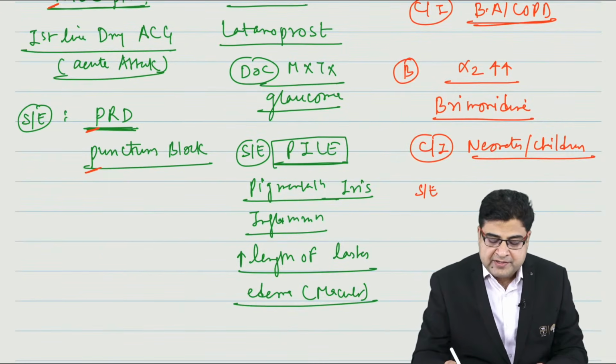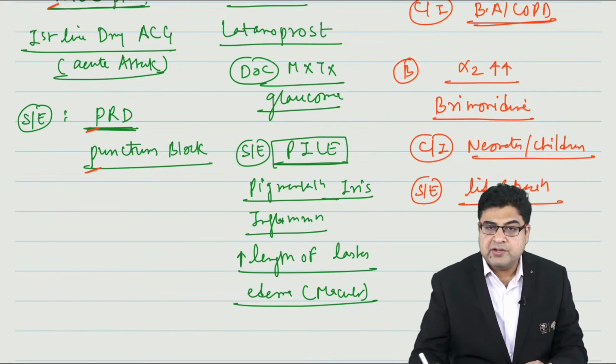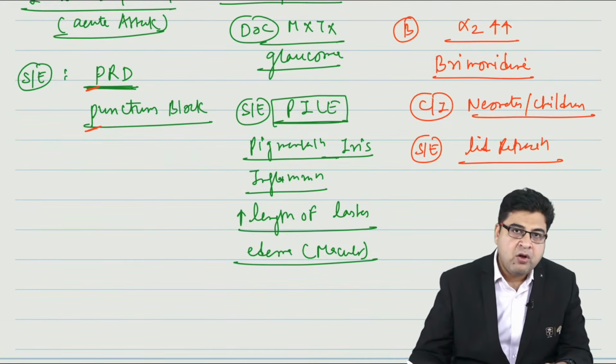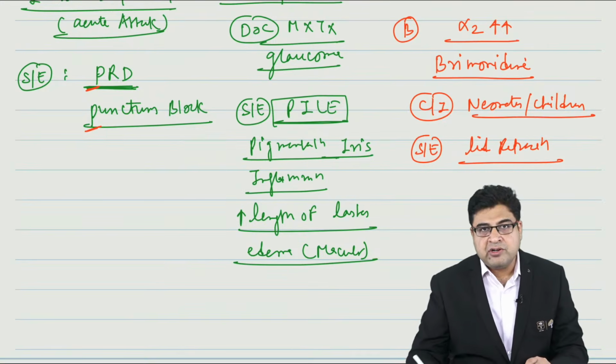And one of the important side effects of brimonidine is retraction of the eyelid. So this medicine should not be given to neonates and children. One of the side effects of the drug is retraction of the eyelid.